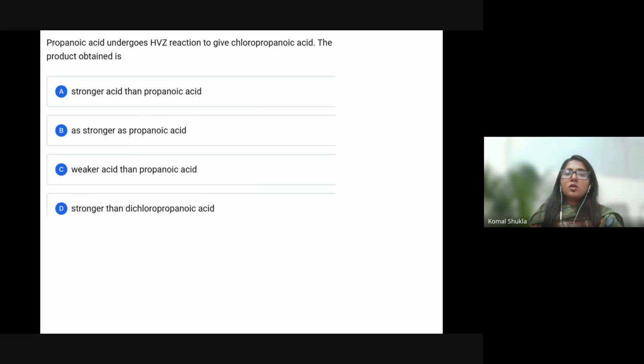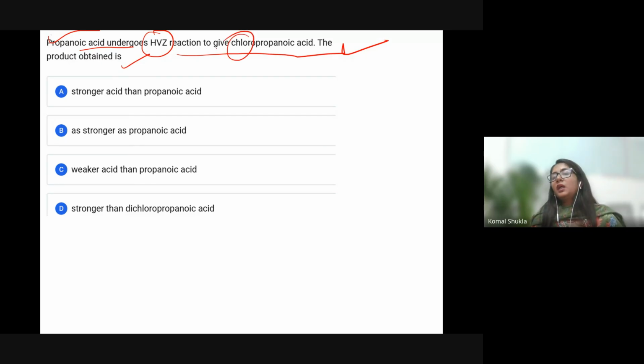Now, propanoic acid undergoes the HVZ reaction to give chloropropanoic acid. The product is obtained. Again, this is fluoro. The negative sign will be there.